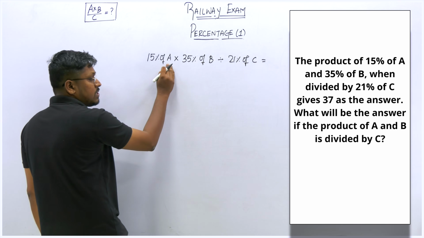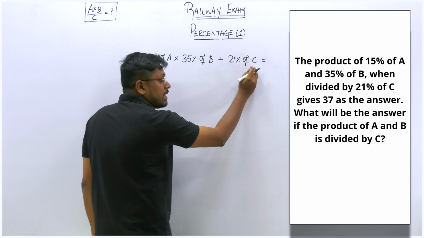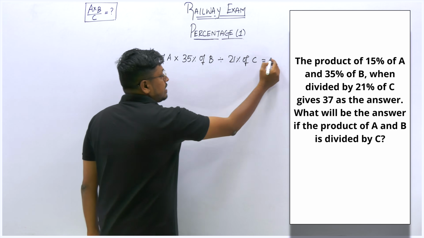So 15% of A, product of 35% of B, division, that is divided by 21% of C. So the resultant is 37.